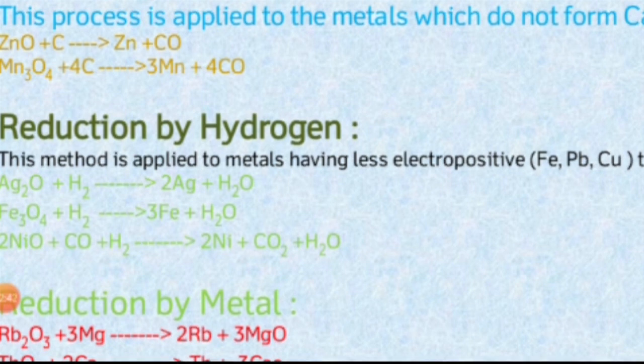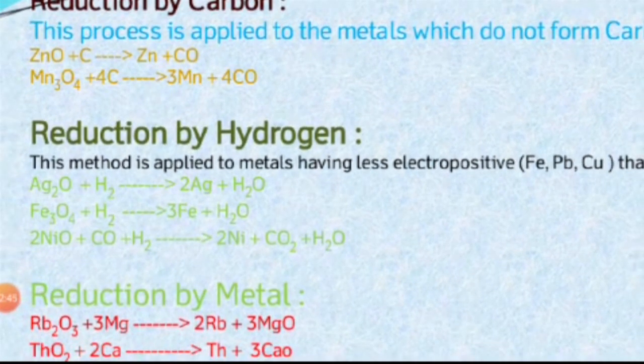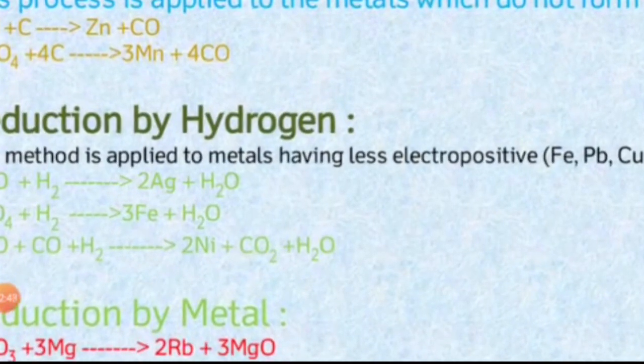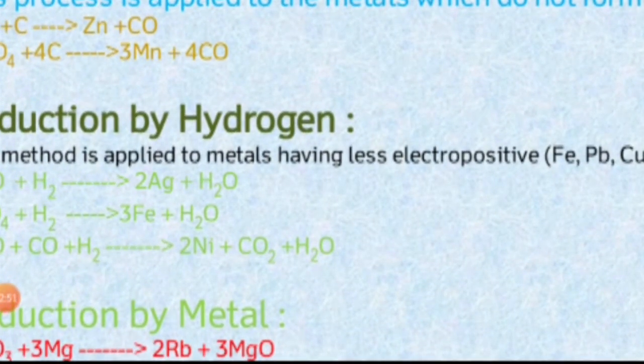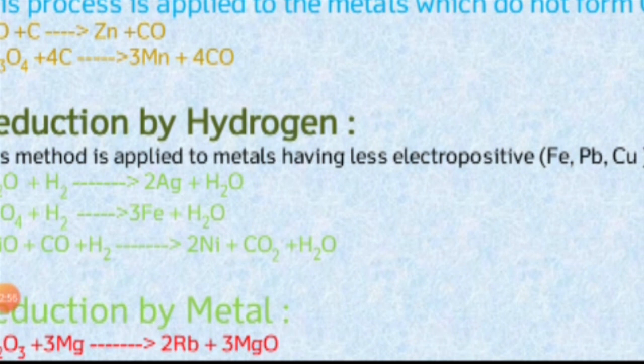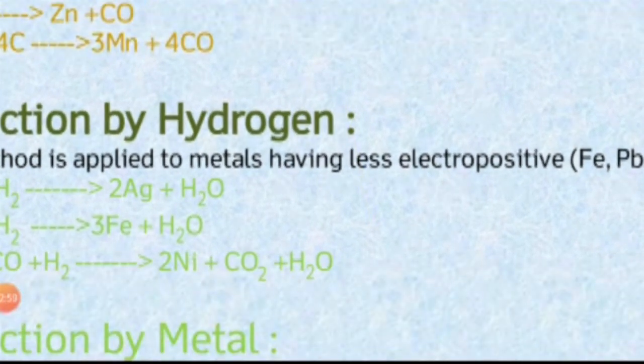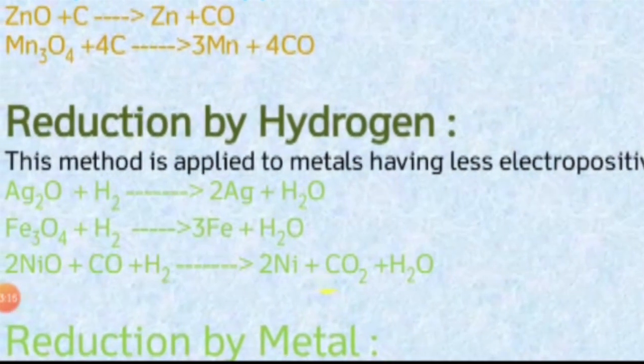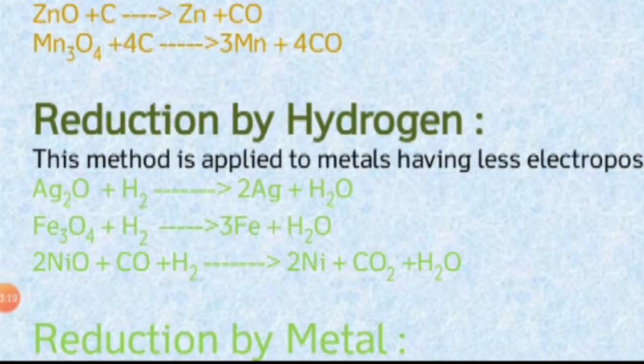Then another one is nickel oxide. Here the nickel oxide is treated with water gas. What is water gas? We already studied it in 11th standard. Water gas is a mixture of carbon monoxide and hydrogen gas. So the nickel oxide treated with carbon monoxide and hydrogen gas is reduced to the metal nickel, Ni, plus CO2, carbon dioxide, plus H2O, that is water molecule. So this is the method called reduction by hydrogen.